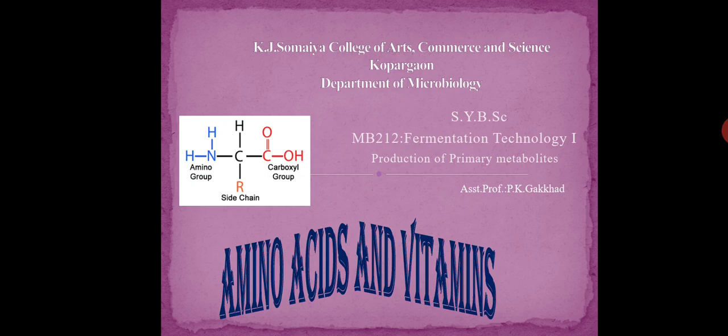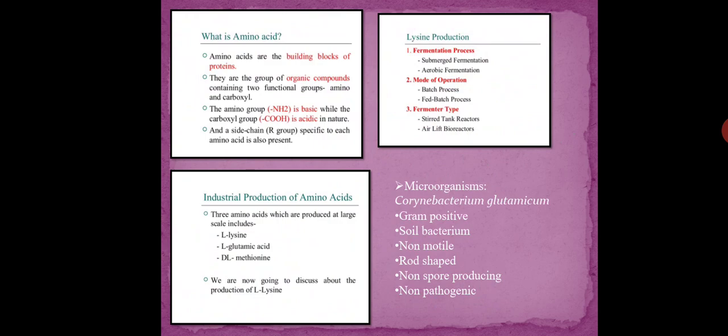Here the amino group, carboxyl group and hydrogen remain constant, and just the side chain, that is the R group, is replaced by different structures, and then the particular amino acid is formed. So what are amino acids? Amino acids are the building blocks of protein, meaning protein is formed by the amino acids.